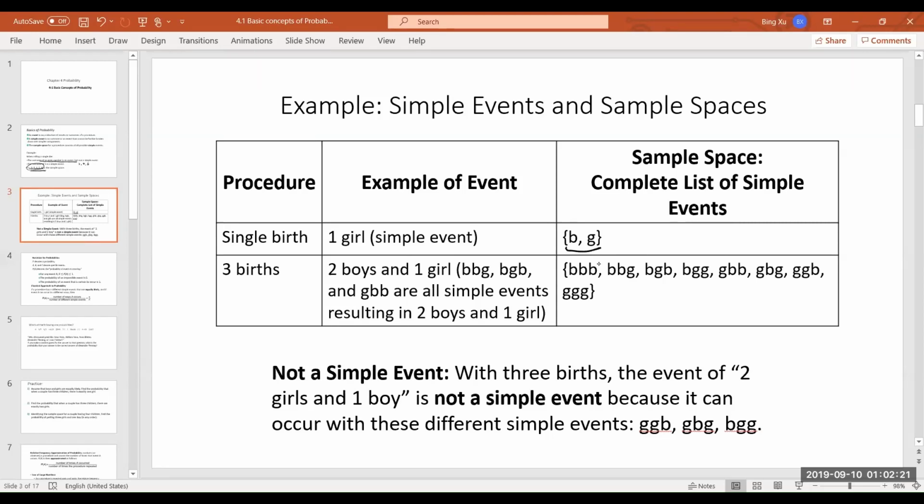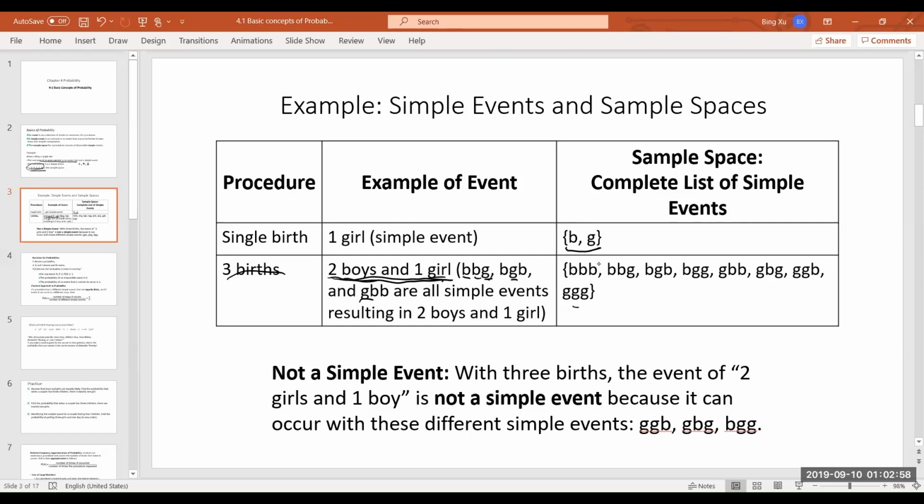But if you're having 3 births, having 2 boys and 1 girl, that's an event, but it's not a simple event because this can break down into first one boy, second boy, third one girl. You know, having 2 boys and 1 girl, either the girl is the last one, or the girl is the middle one, or the girl is the first one. Right? 3 possible simple events for this event of having 2 boys and 1 girl.